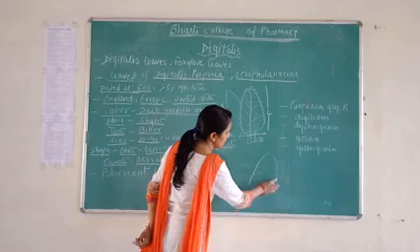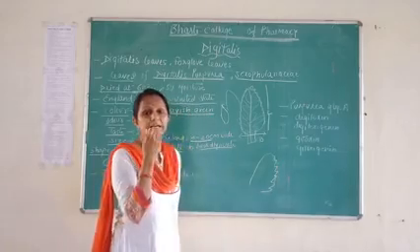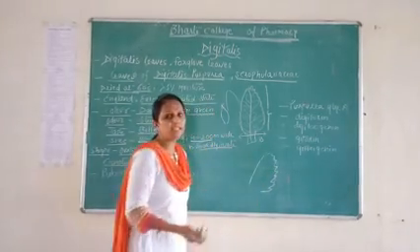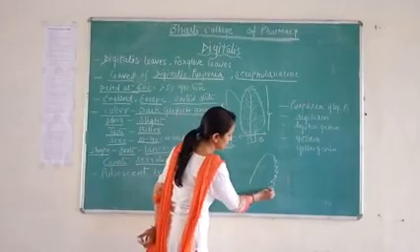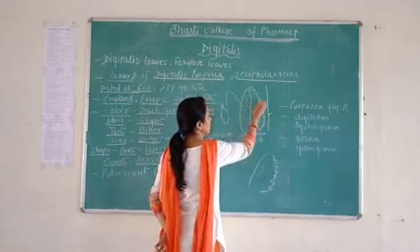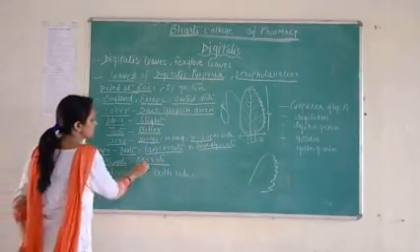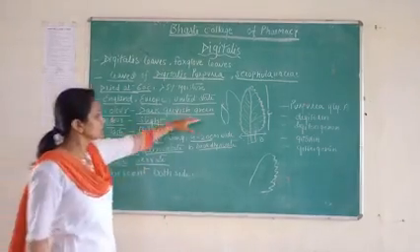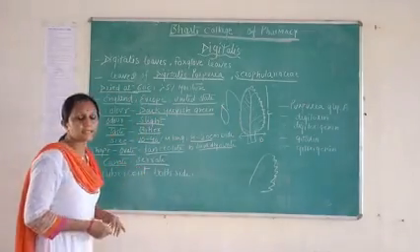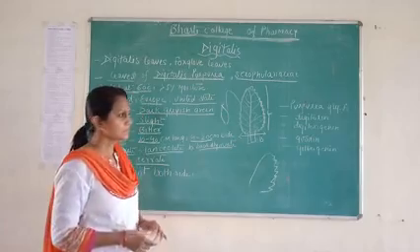If the margin looks like teeth, that is known as crenate or serrate. So digitalis leaves show a crenate or serrate type of margin.